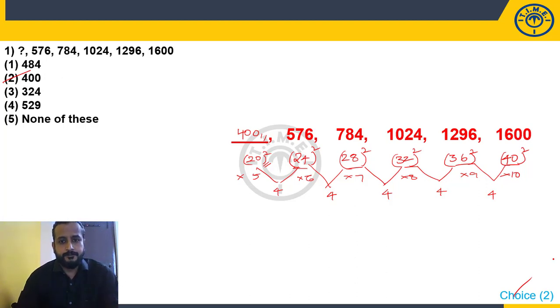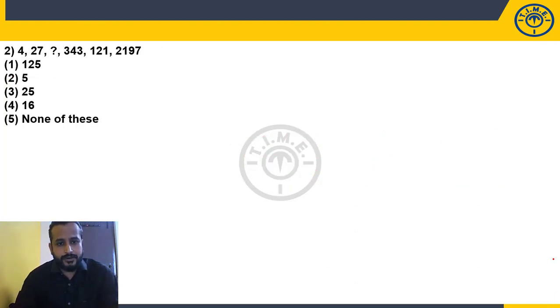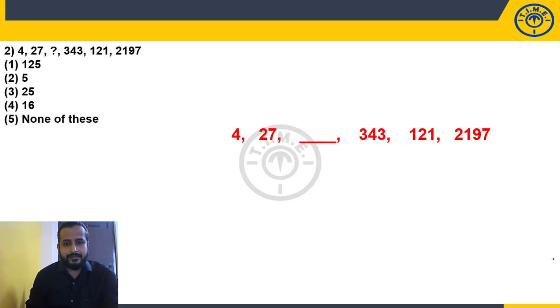Move to the question number 2. 4, 27, question mark, 343, 121, 2197. Okay, look at these numbers, observe these numbers and tell me, are the numbers themselves following any specific pattern? 4, 27, 343. Can you recognize these numbers? Any guesses? Yes, these numbers are squares and cubes. 4 is 2 square and 27 is 3 cube. 343 is 7 cube. 121 is 11 square. 2197 is 13 cube.